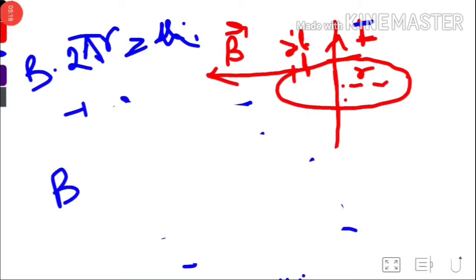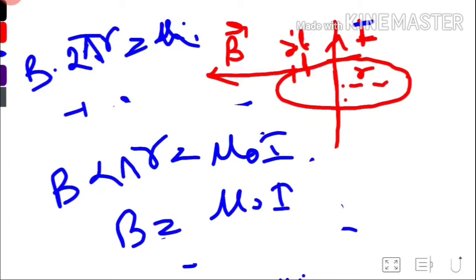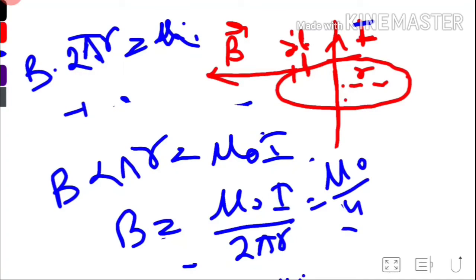So B·2πr = μ0 I, and from here we get B = μ0 I / 2πr. But we are habituated with the term μ0/4π, so we write μ0/4π × 2I/r, and this we also got in the Biot-Savart law.